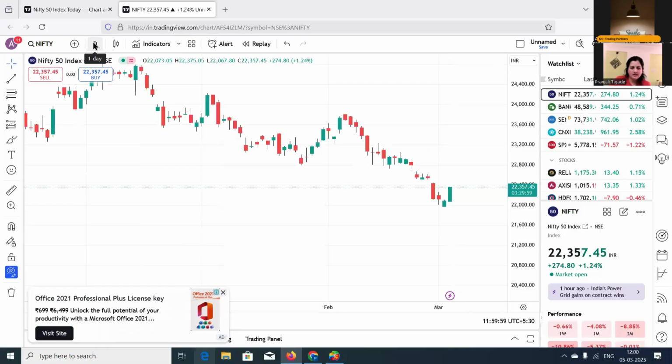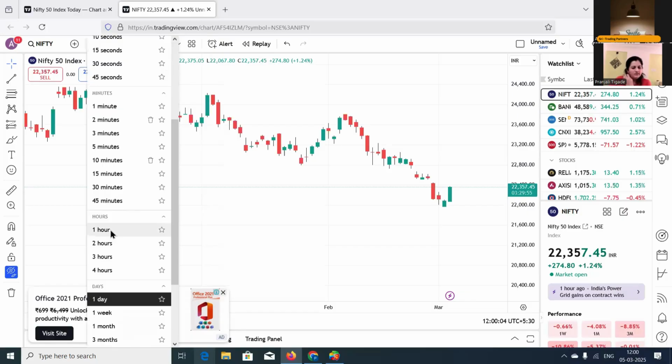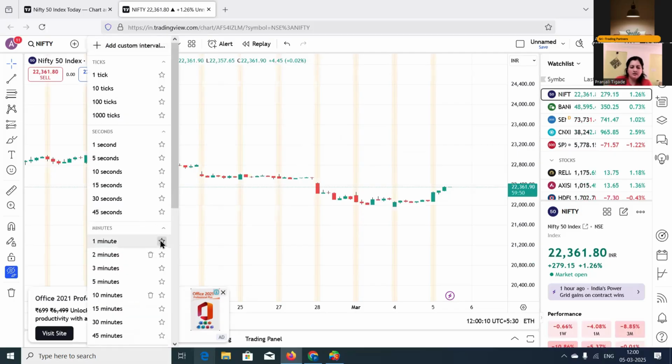This is 1 day time frame. So if you want to select like 1 hour time frame, you can select it from here. And one more important thing is you have the star marks from here. So you can add your time frames to the favorite.